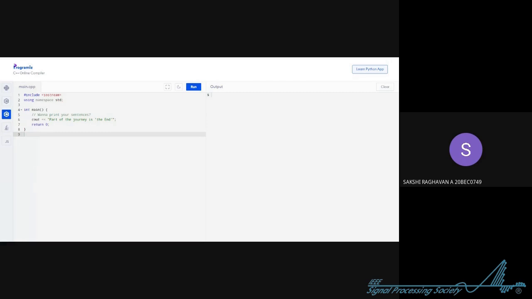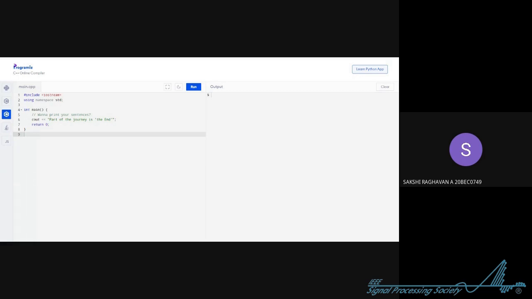Now coming to the third line of the code, that is int main, round brackets open and close, and the start of the curly bracket, and inside that some lines are written, and then at the very end you can see the curly bracket closing, right? So what's happening there? Every C++ program starts with the main function.